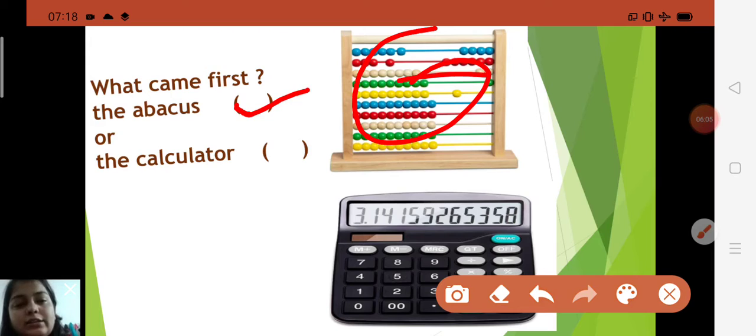Each rod represents a different place value. Few years ago, people used the abacus for calculating, but nowadays people use a calculator. So what came first? Abacus. Yes, A B A C U S. Abacus came first.